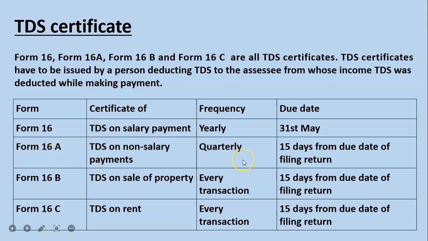The frequency is on a quarterly basis, that is 15 days from the due date of filing return. So once you have filed the return, within 15 days you can get it from the portal. Next is Form 16B. It is related to TDS on sale of property, and for every transaction you can take the certificate. That is 15 days from the due date of filing return. Then Form 16C, TDS on rent, for every transaction, 15 days from the due date of filing return.